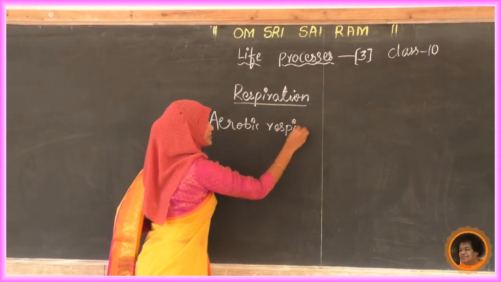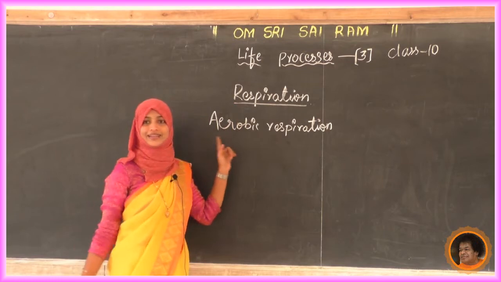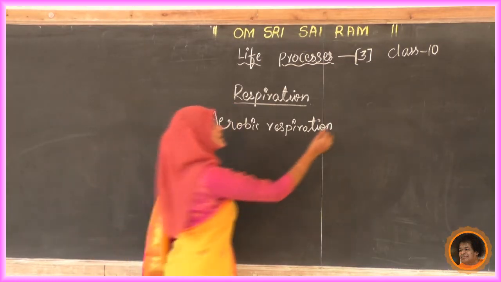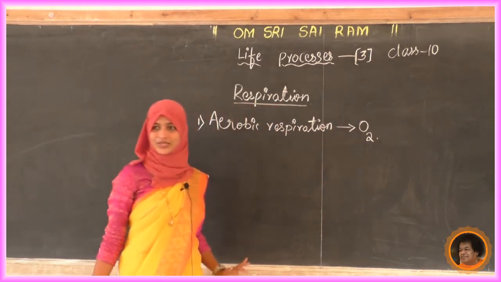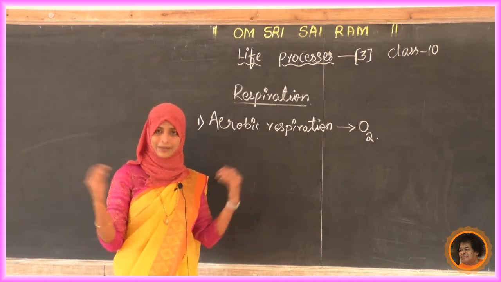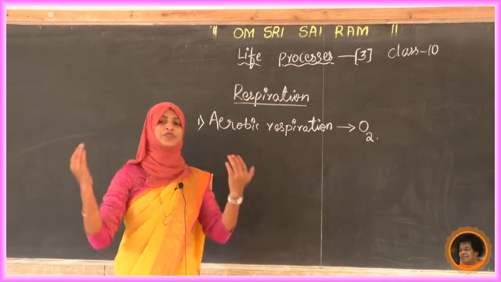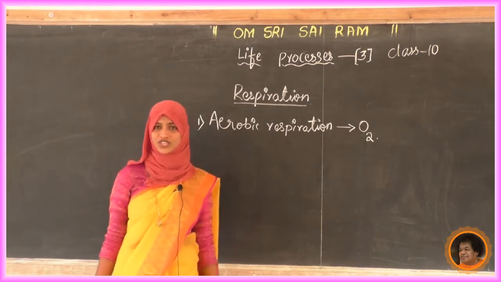Aerobic, air, so we come to know it is the presence of oxygen. Respiration that involves oxygen, or takes place in the presence of oxygen, we can call aerobic respiration.